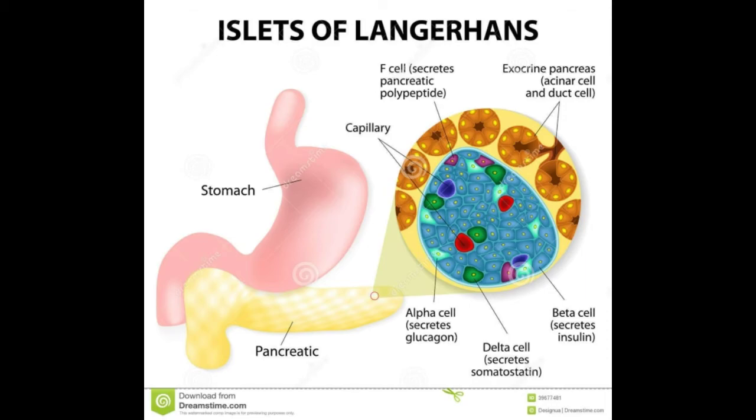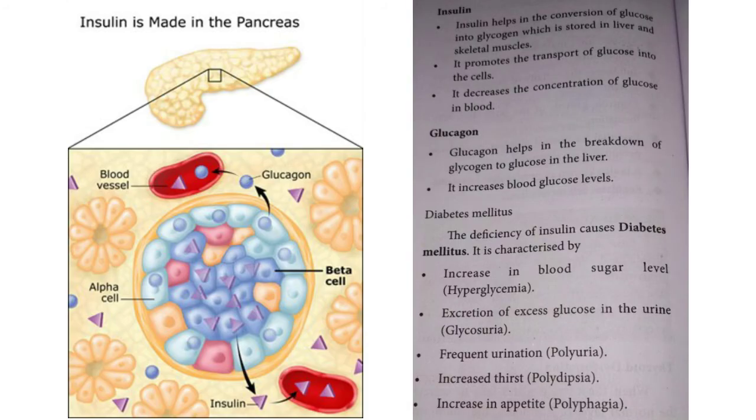Functions of pancreatic hormones. A balance between insulin and glucagon production is necessary to maintain blood glucose concentration. Insulin. Insulin helps in the conversion of glucose into glycogen, which is stored in liver and skeletal muscles.